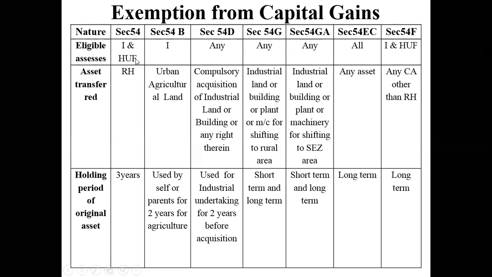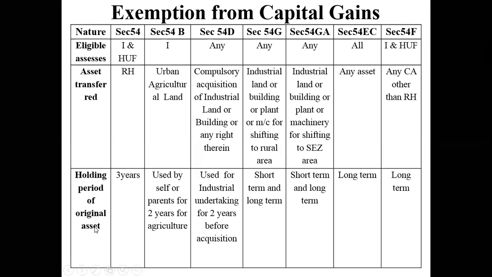That's point number one. Second, this exemption under section 54 is available only when you have sold a residential house. RH stands for a residential house. If you have sold a residential house, only then you are eligible to claim exemption under section 54. After selling this house for 50 lakhs, the cost of acquisition was 35 lakhs. I have a gain of 15 lakh rupees. I have 3 years time to reinvest this money. That is what it says.